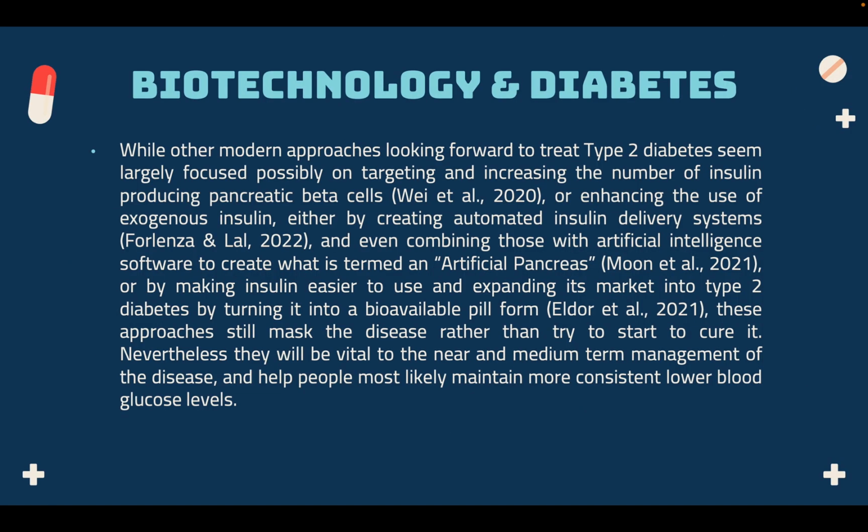While other modern approaches looking forward to treat type 2 diabetes seem largely focused possibly on targeting and increasing the number of insulin-producing pancreatic beta cells or enhancing the use of exogenous insulin, either by creating automated insulin delivery systems and even combining those with artificial intelligence software to create what is termed an artificial pancreas, or by making insulin easier to use and expanding its market into type 2 diabetes by turning it into a bioavailable pill form, these approaches still mask the disease rather than trying to start to cure it. Nevertheless, they will be vital to the near and medium-term management of disease and help people most likely maintain more consistent lower blood glucose levels.